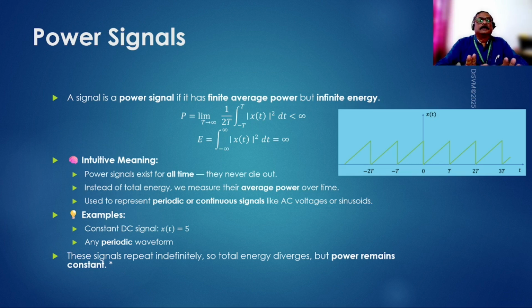So let us not dig into that, just let's work with the power signal. On the other side, if the signal exists for some finite period, then let us forget about power, because power is going to be zero, and we can't do any analysis with that zero power signal. In that case, it is better to work with the energy signal.